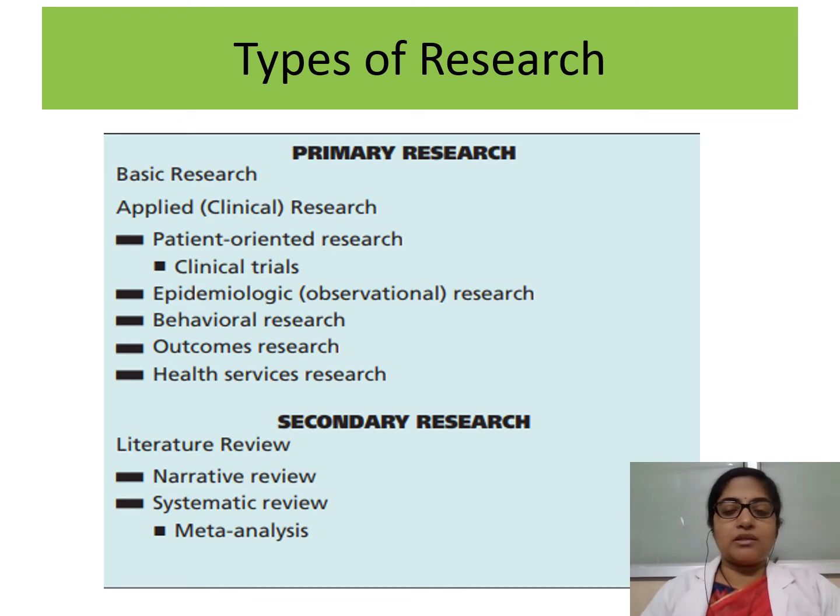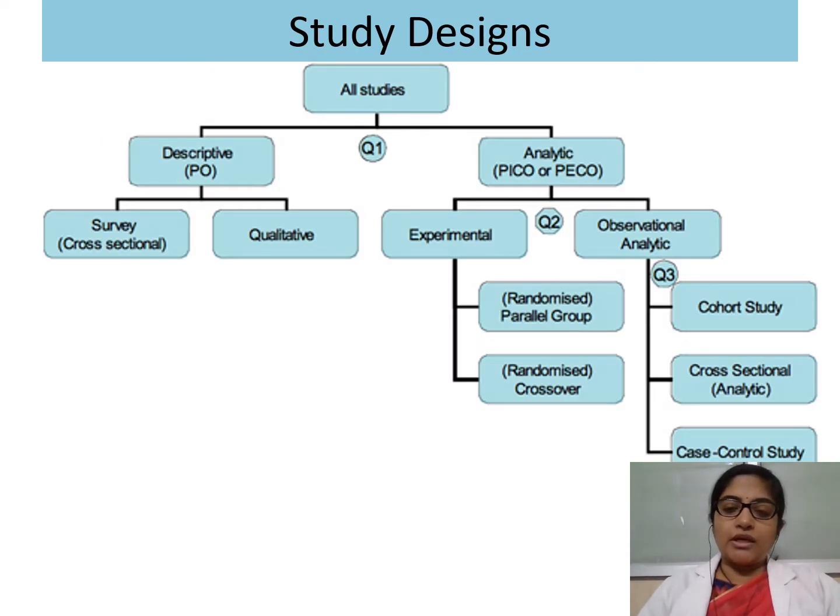Systematic review and meta-analysis fall in the category of secondary research, because here we are not conducting any experiment or noting down values and observations, but we are pooling the data of already done studies and taking some meaning out of it, right? So now we have seen different types of research.